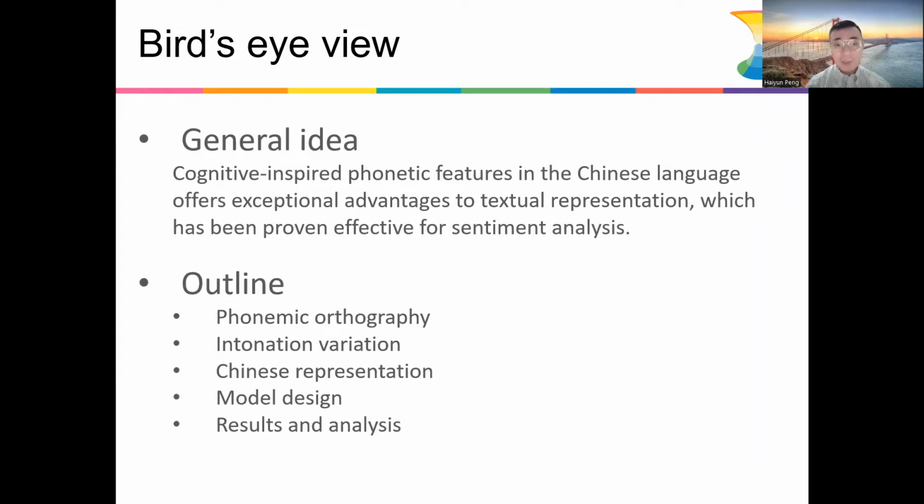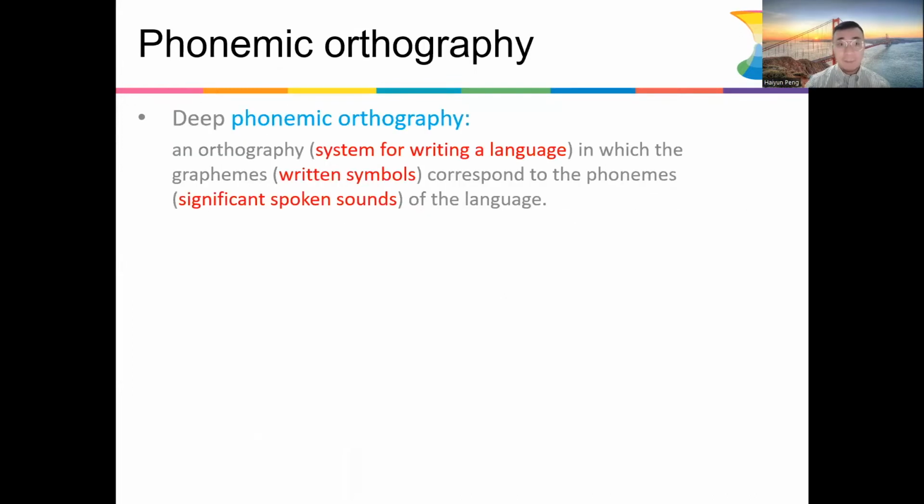So the outline of my sharing will start with two pieces of background knowledge: phonemic orthography and intonation variation. Then I'll be using these two to represent Chinese text. And then we will introduce the model design for the sentiment analysis task. Then we'll present the results and analysis.